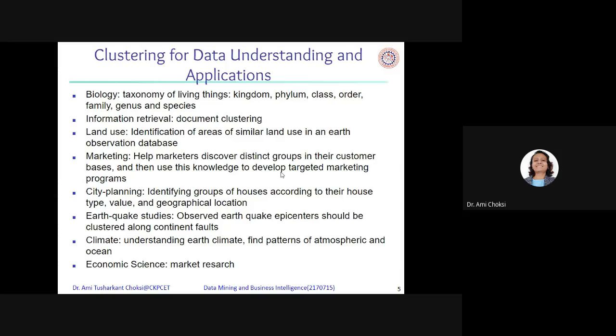Groups are made, for example people who purchase one car in a year, so we can make a group of such people and target them. Other people purchase a car only once in 10 years. We should not worry much about them, but if a new car comes, we can go to them too. Yes, we can, but our priority will be the people who purchase one car in a year, right? That way you can make distinct groups and do the marketing.